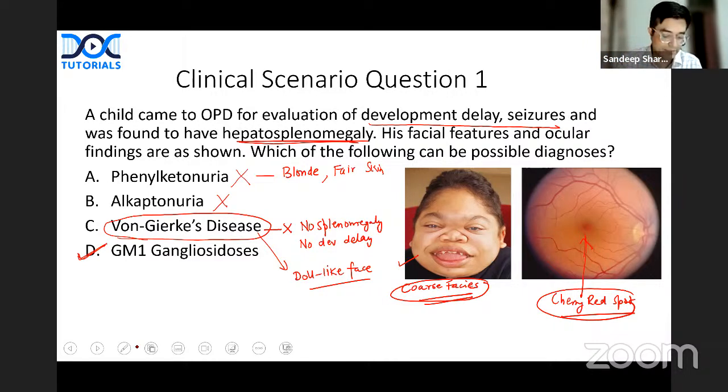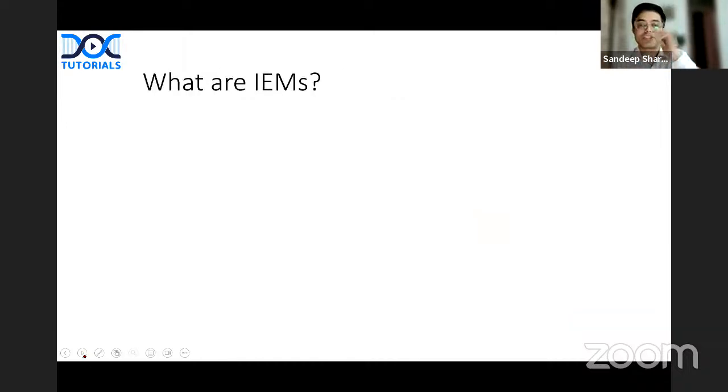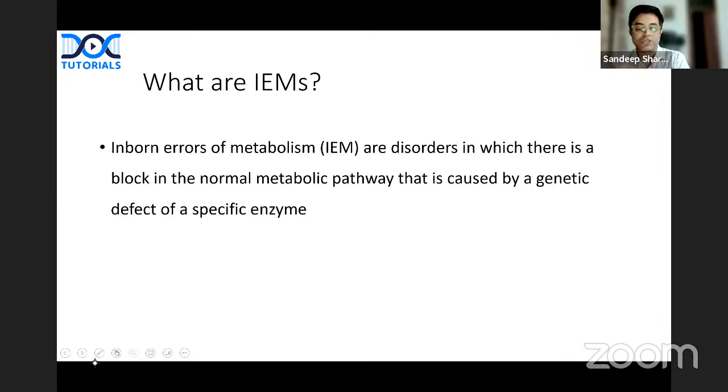So add these explanation points to your notes. So let us start with the discussion. So question number 1, discussion. What are inborn errors of metabolism? They are disorders in which there is a block in the normal metabolic pathway caused by the defect or absence of a specific enzyme, right?